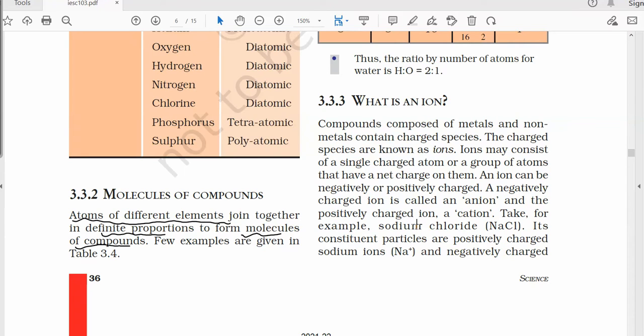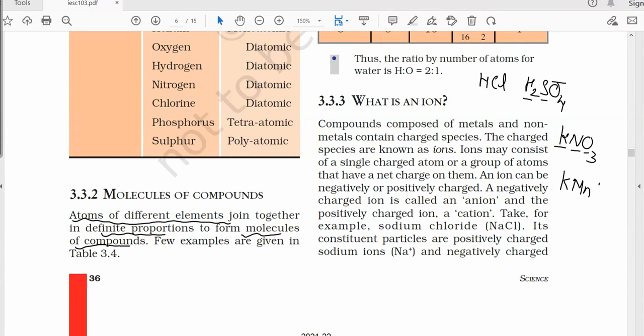Like this, many other examples are there which you are studying from the first chapter only. HCl, H2SO4. Also you can take the example of KNO3. Here we can see that potassium, nitrogen, and oxygen are combined together to form a compound. In H2SO4, sulfur, hydrogen, and oxygen are combined together to form a compound.